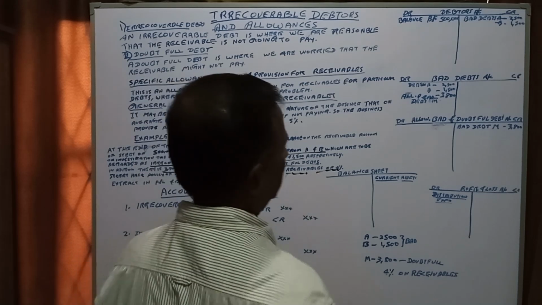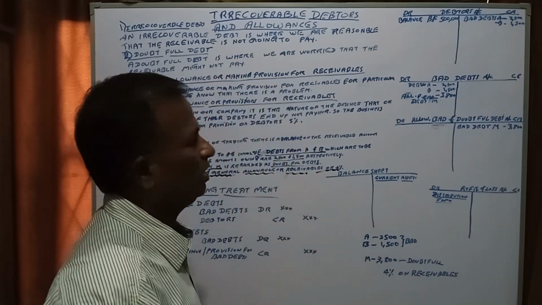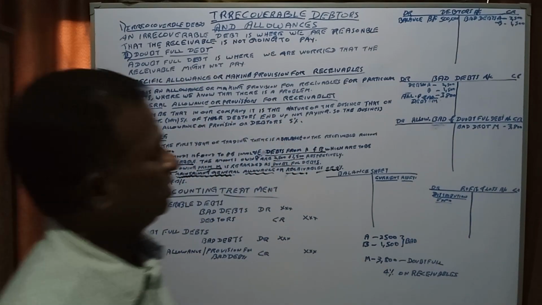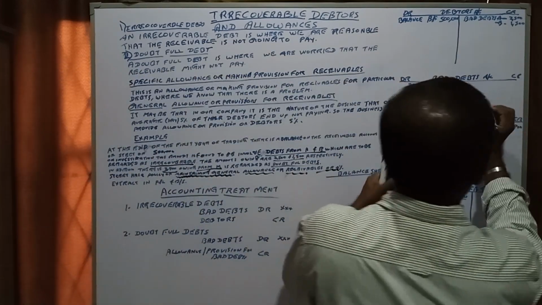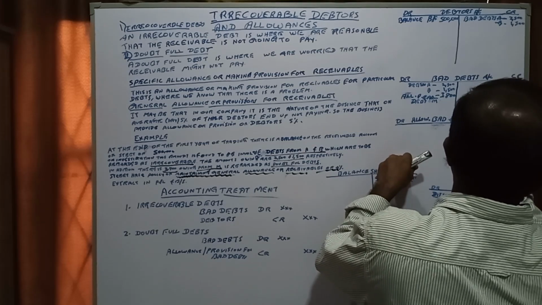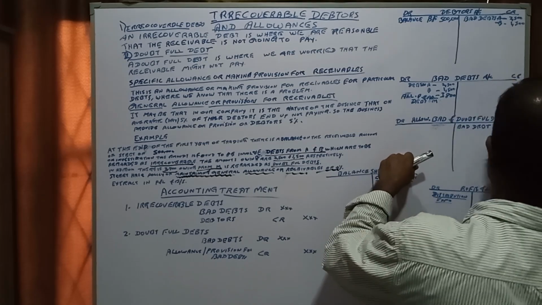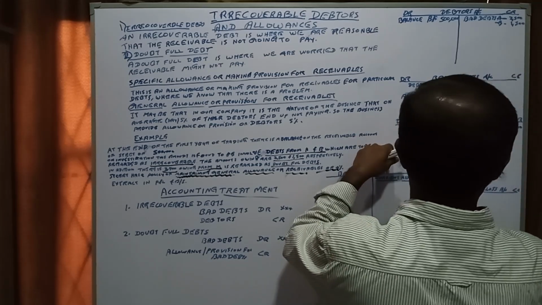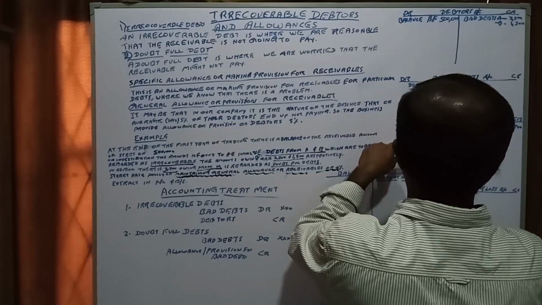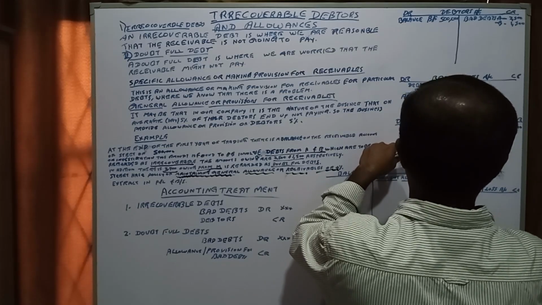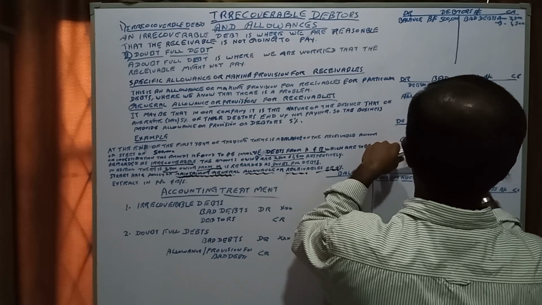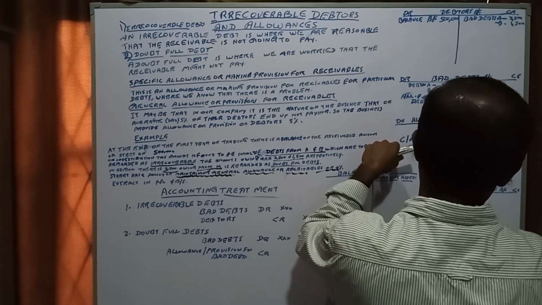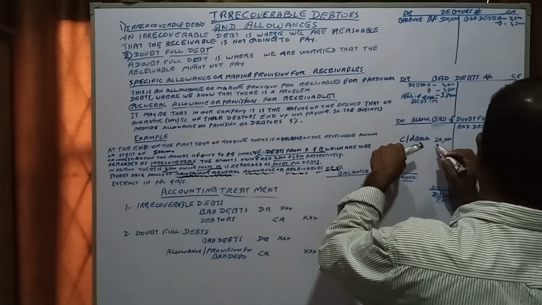Its policy is making the provision of 20,000. How much have we made up to now? Here we will say carried down balance should be 20,000. This should be the bad and doubtful debts allowance.